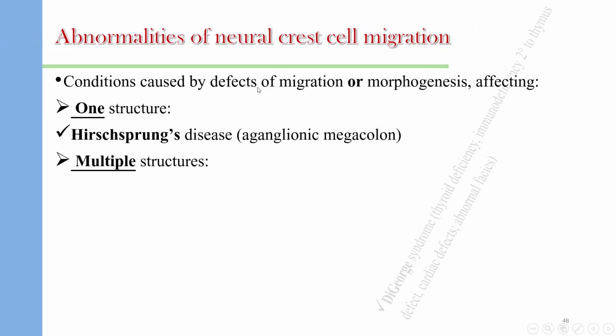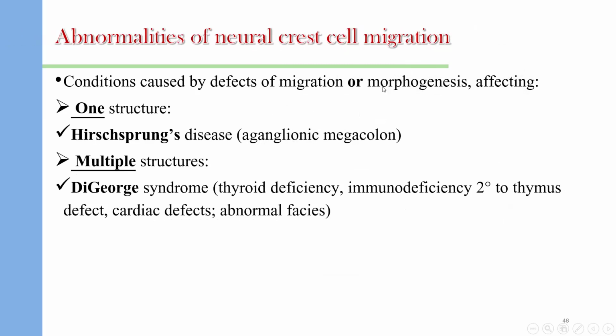Conditions caused by defects of migration or morphogenesis affecting one structure include Hirschsprung disease. Hirschsprung disease is an aganglionic megacolon affecting the large intestine, forming an aganglionic colon, leading to a huge volume of the colon and abdominal distension.